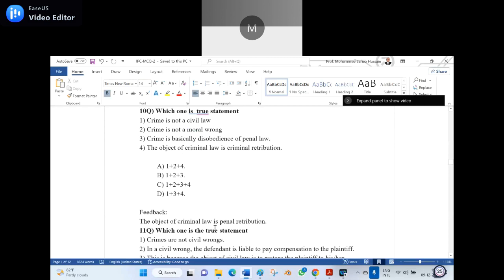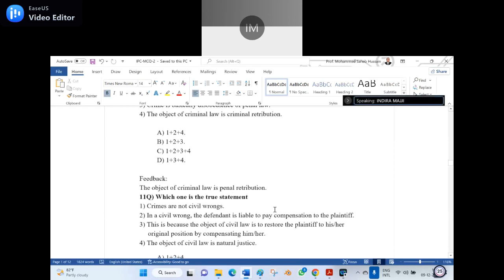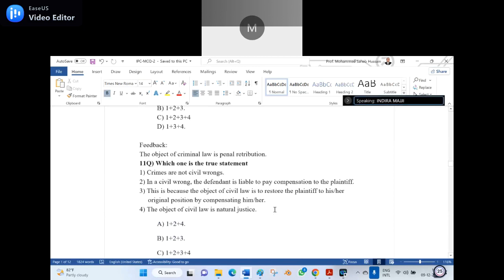See your feedback I have given. The object of criminal law is penal retribution. I removed the penal and I put the criminal. And that's why the answer is B, 1 plus 2 plus 3. Is it clear? Say yes. Yes, sir. Okay, now I'm proceeding to the 11th question.